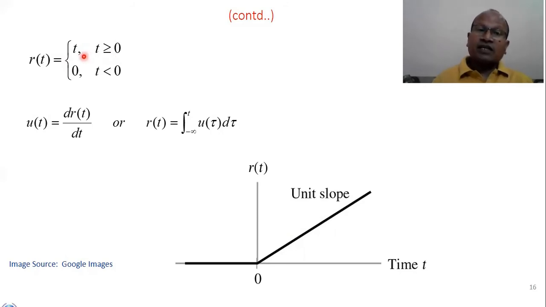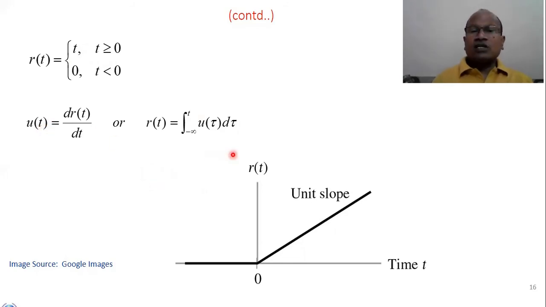Just now we have studied it. It means when we differentiate the unit ramp signal, we get the unit step signal. And similarly, how can we obtain the signal from the unit step in a reciprocal manner?